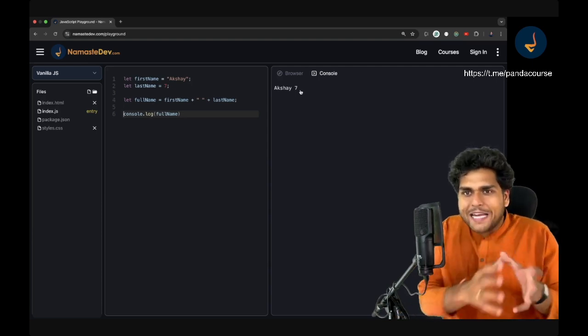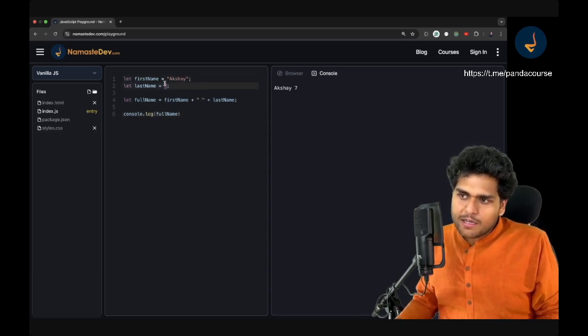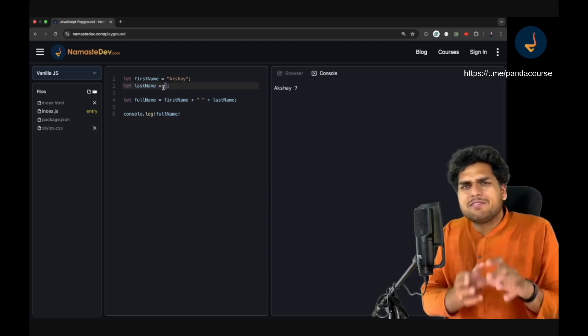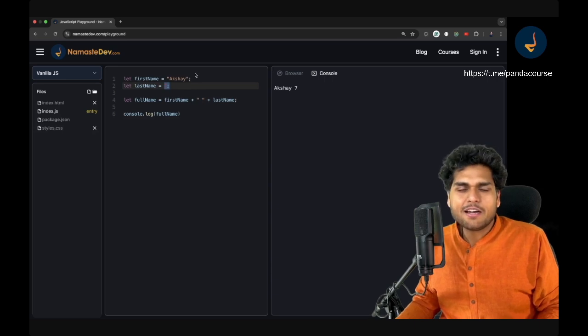I don't want to dive deep into the behind the scenes of this, but what is actually happening? Whenever you are adding a string to a number, it basically converts the number into a string, and then it concatenates two strings. So it is converting this number to a string and then doing it.